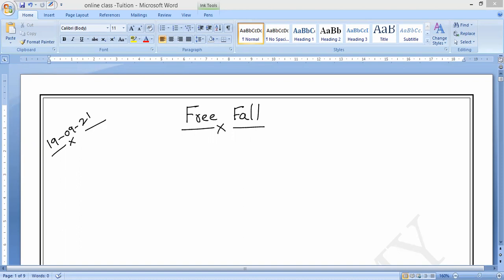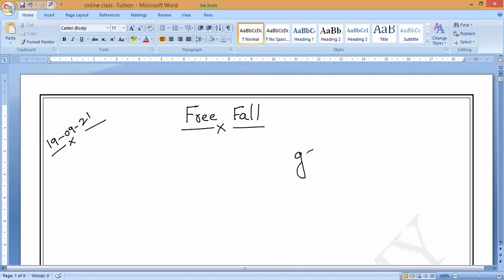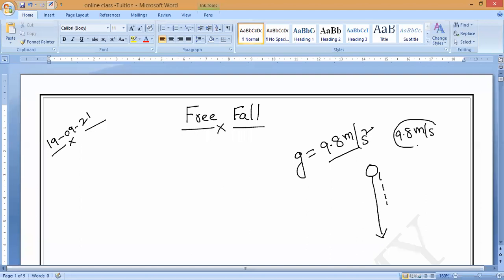What is the acceleration due to gravity of the Earth? How much is that value? We have found it to be 9.8 meters per second square. It means that when the body is falling towards the ground, at every second the velocity is increasing by 9.8 meters per second, for each second. That is why we say it is 9.8 meters per second square.